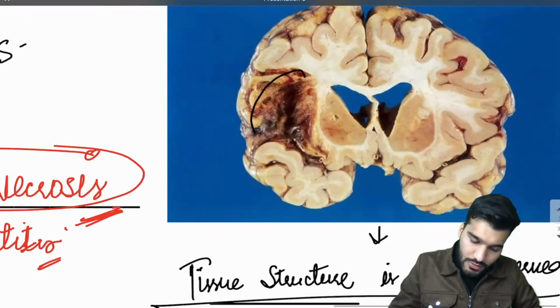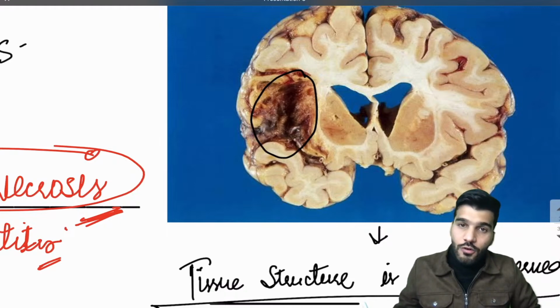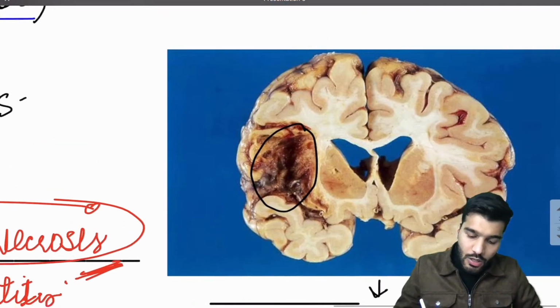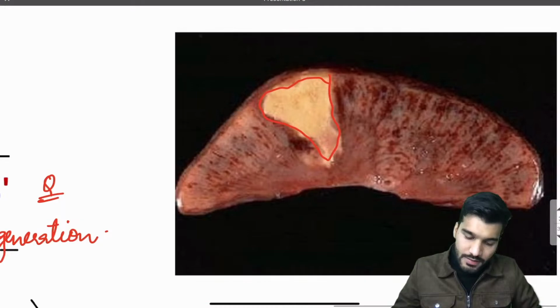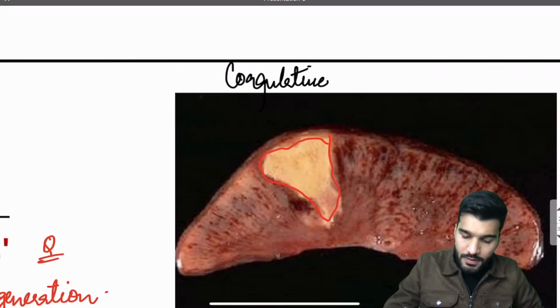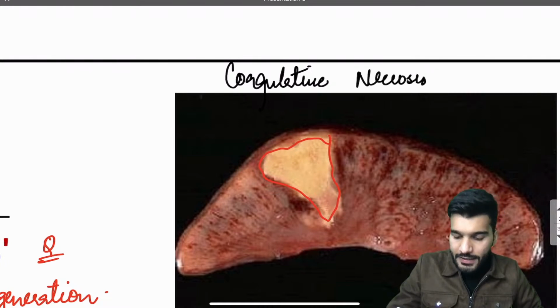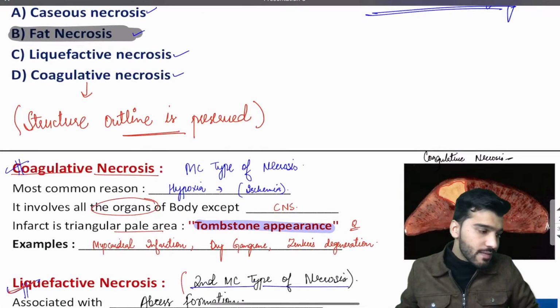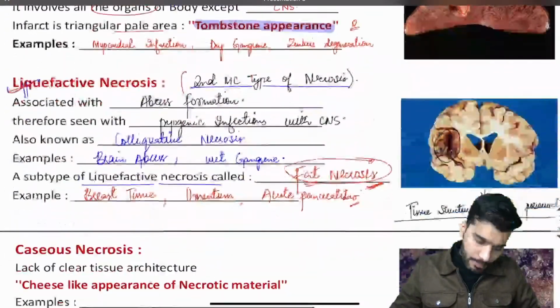This is a pyogenic infection in the CNS, abscess formation, and the type of necrosis seen is liquefactive necrosis. This type is called coagulative necrosis, having a tombstone appearance.